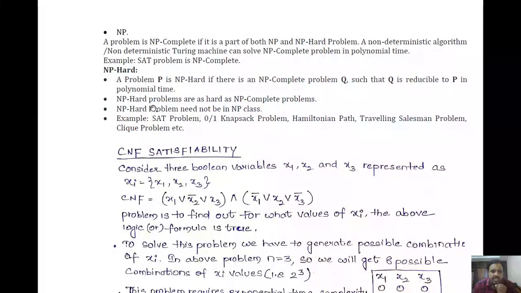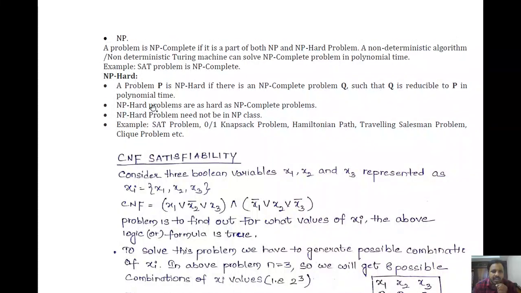Okay, so that is the relationship between NP complete and NP hard, right? Initially, if a problem is an NP problem and it does not have a non-deterministic polynomial time algorithm, then this problem will be considered NP hard.